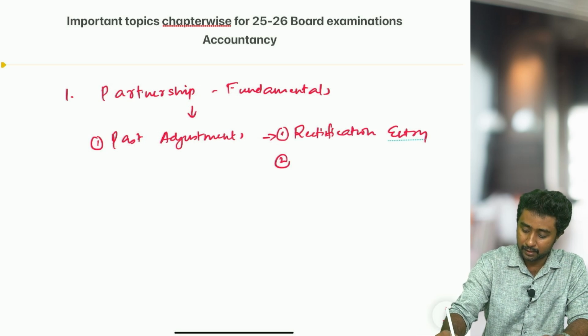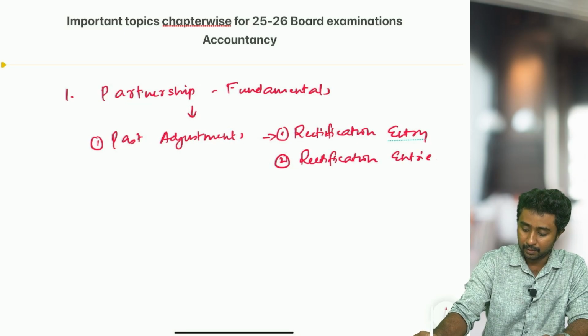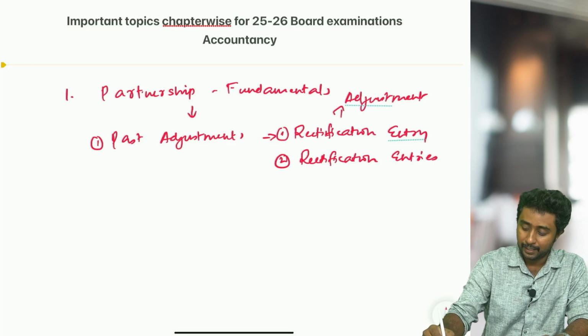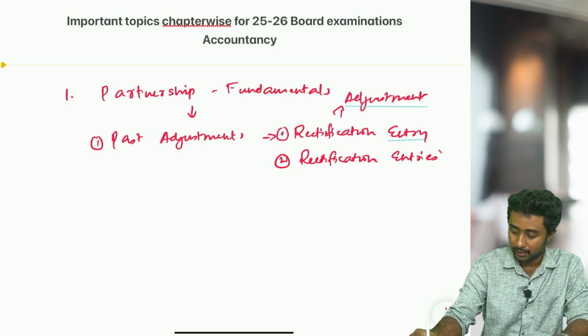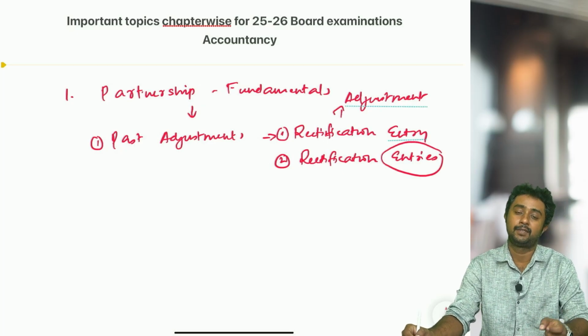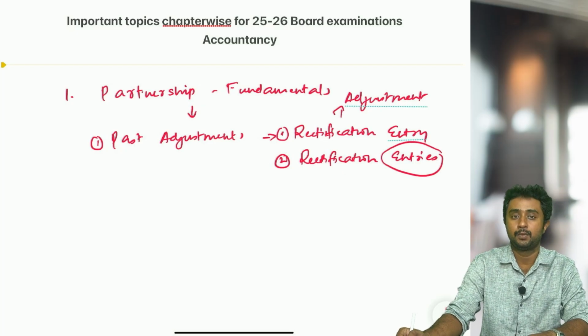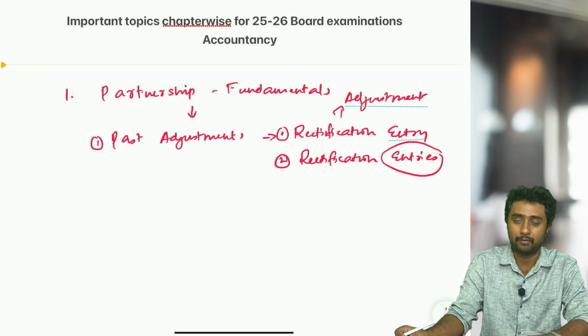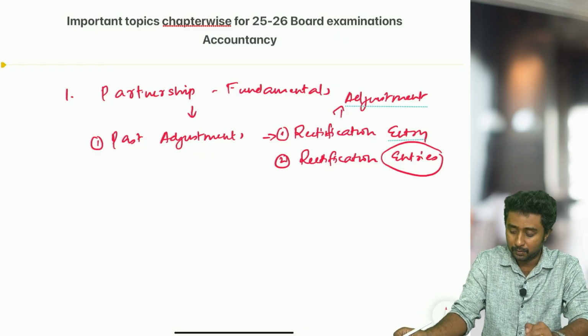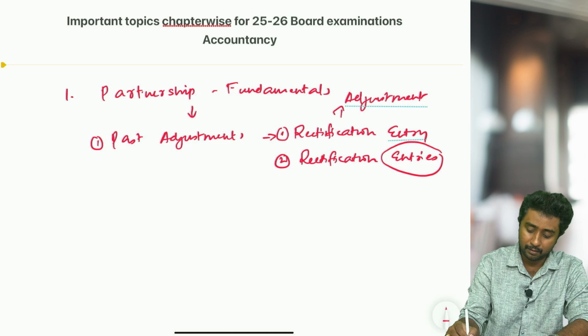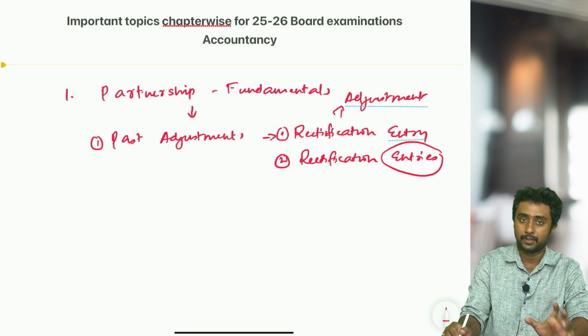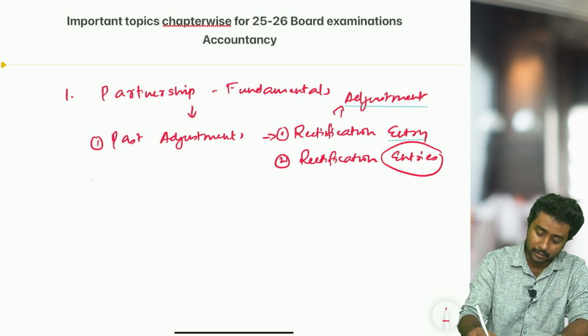Second is the adjustment entries method. You must not have studied it like a rectification entry. Instead of that, you will be using the word adjustment entries. So adjustment entry method and adjustment entries method. If plural comes, there is another method: through the profit and loss adjustment account, you have to rectify or correct the errors. Both the methods are important when it comes to past adjustments. So the first topic is obviously past adjustments.